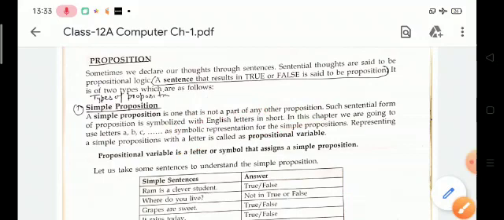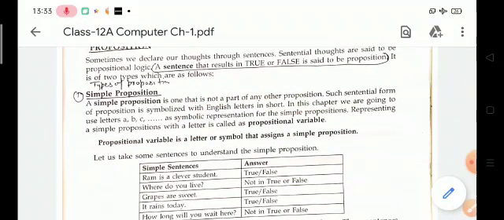It is one that is not a part of any other proposition, meaning a simple sentence or simple logic. A single sentence is known as a simple proposition.